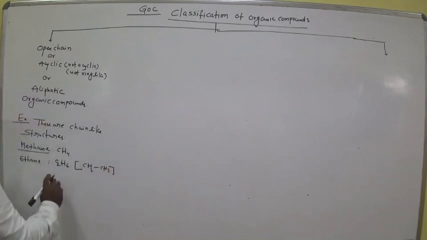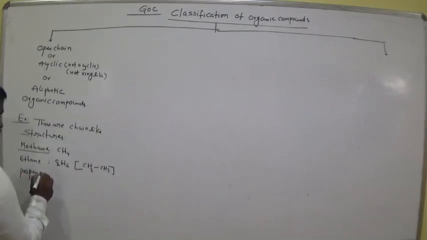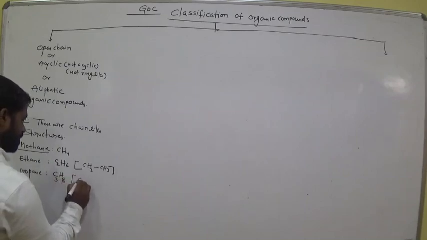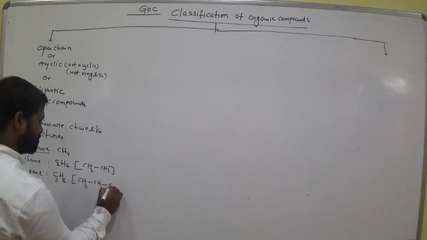Okay, chain-like structures. Next, propane, C3H8, formula CH3 CH2 CH3.